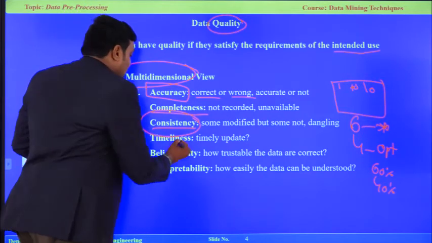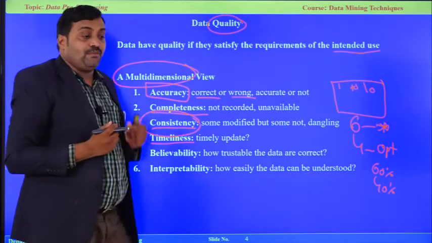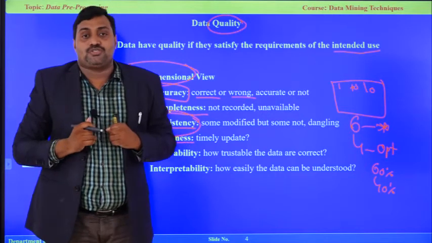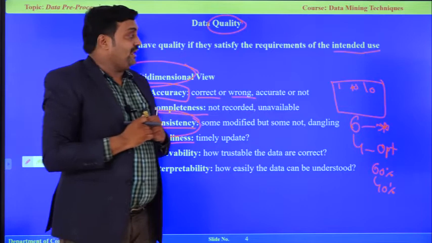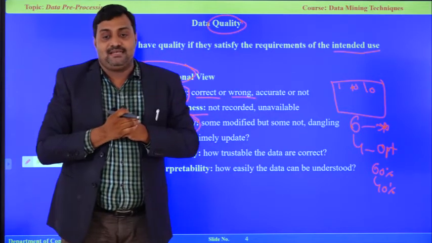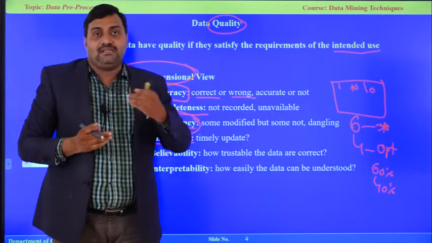Then another is timeliness. Timeliness is very important, very crucial. Suppose I am maintaining an organization with 5 different branches. I want to pay salaries every month on time.